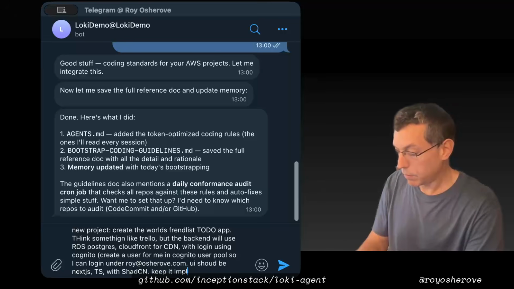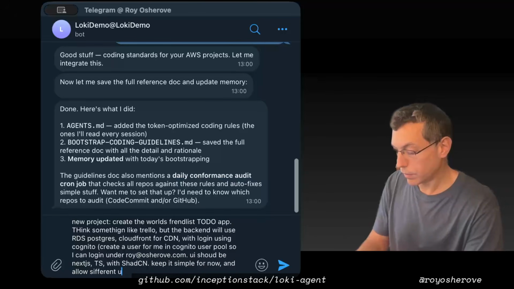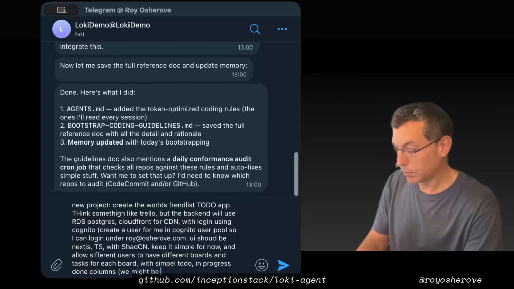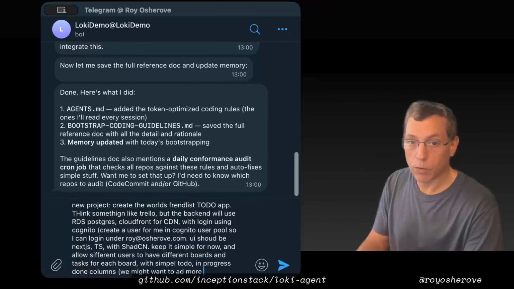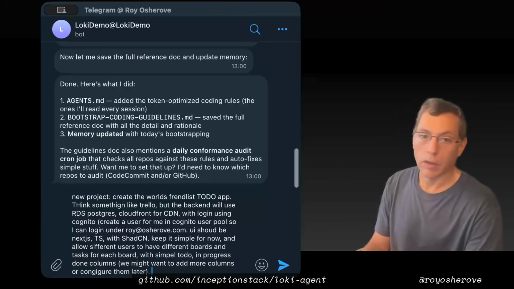Keep it simple for now and allow different users to have different boards, with tasks for each board and simple to do, in progress, done columns. We might want to add more columns or configure them later.